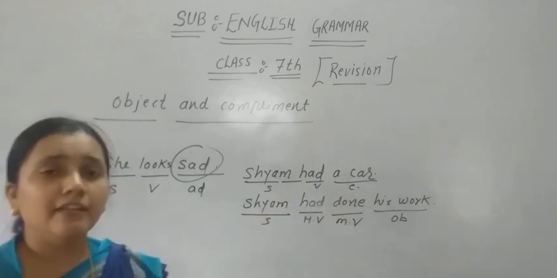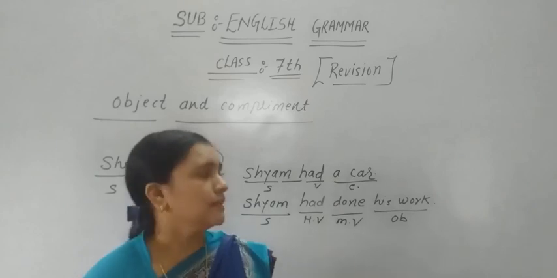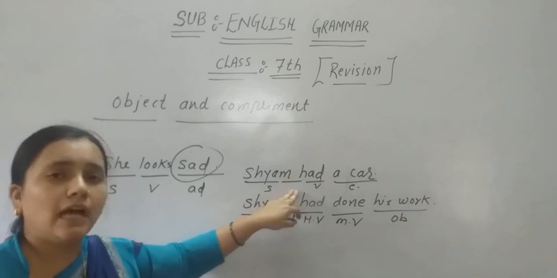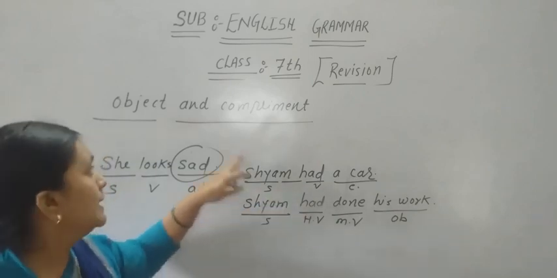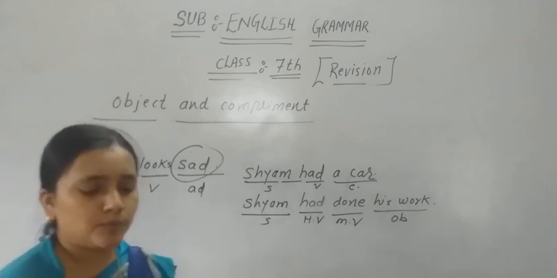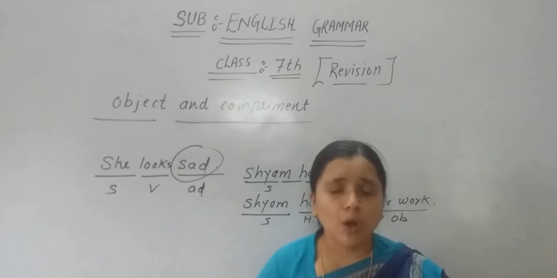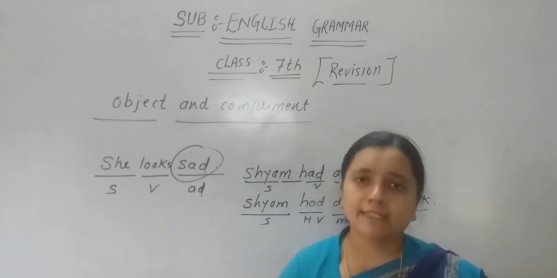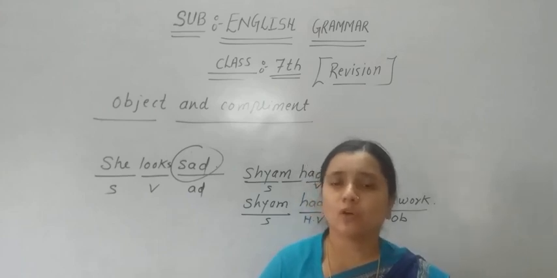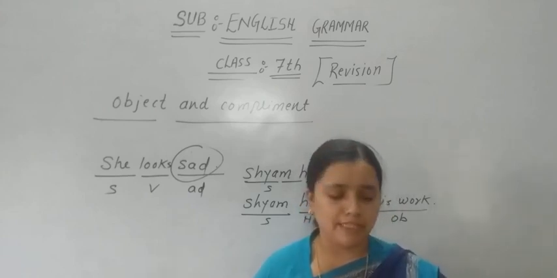This is one of the main differences where you can identify whether the given noun is a complement or an object. I hope students you have understood it. Just remember, an object can be any noun or pronoun. A complement can be any noun or any adjective.